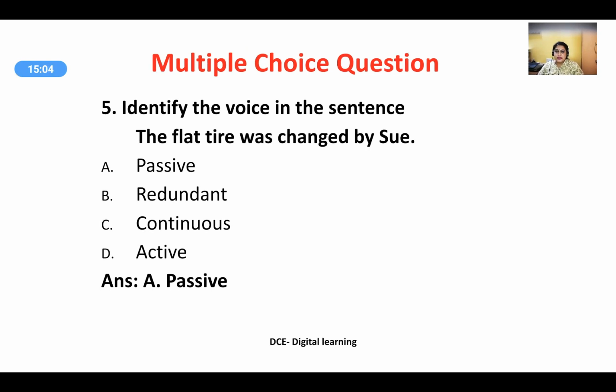Identify the voice in the sentence. "The flat tire was changed by Sue." The first prominent clue here is the word "by." As I have told you before, if "by" is there in the sentence and is followed by a subject, more or less it is a passive voice.